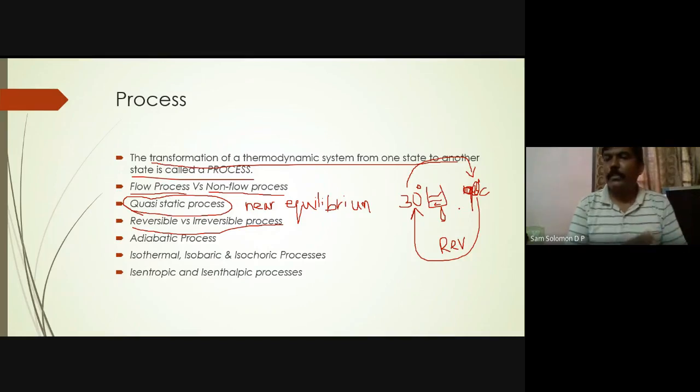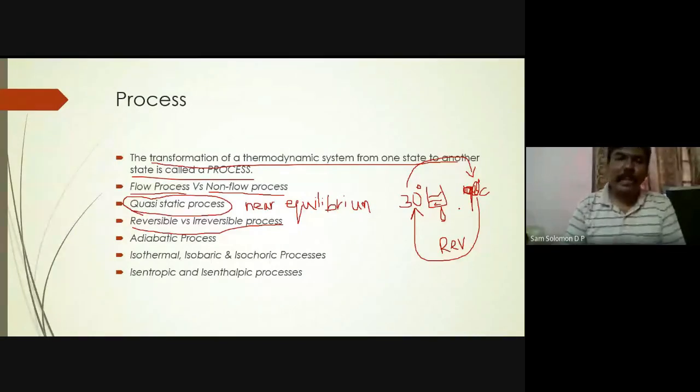That's all. You can't get that energy in that form back. It has already converted into another form. So that has got some impact in the surrounding. So your system and the surrounding should come back to their original state in a reversible process, but that process is never going to take place in nature.